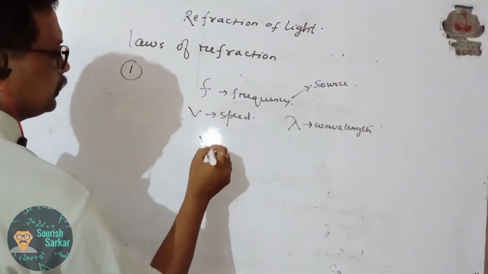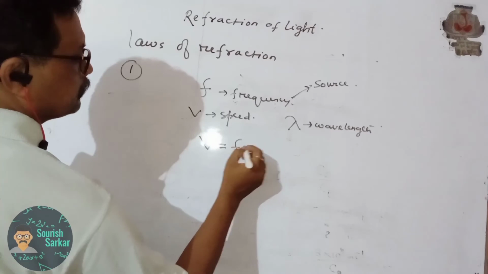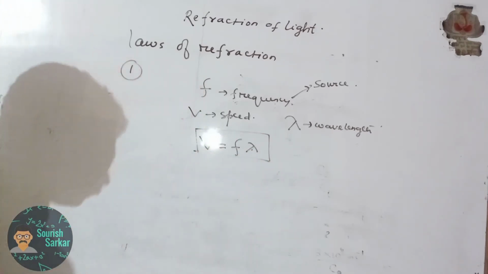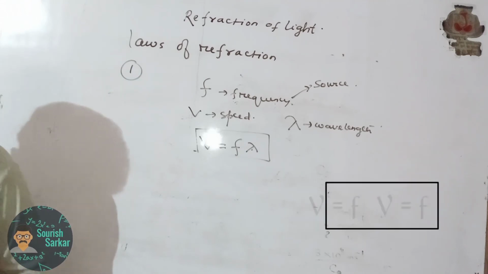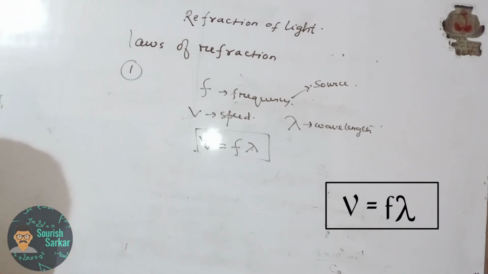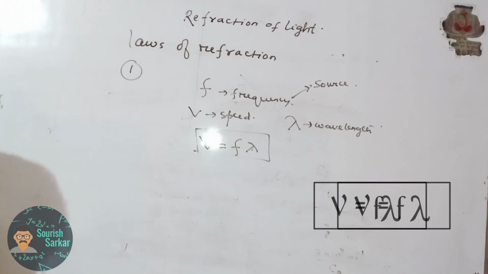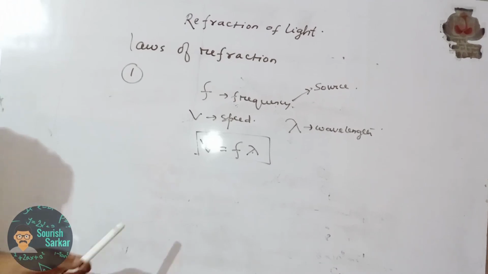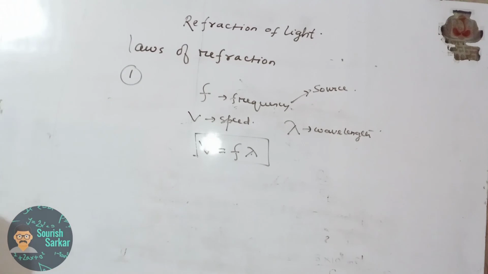And how are they related? They are related according to the mathematical relation V equals F lambda. F is the frequency and lambda is the wavelength. Now the speed of light in different media, and the relation between refractive index and the speed of light in different media, we have already derived.